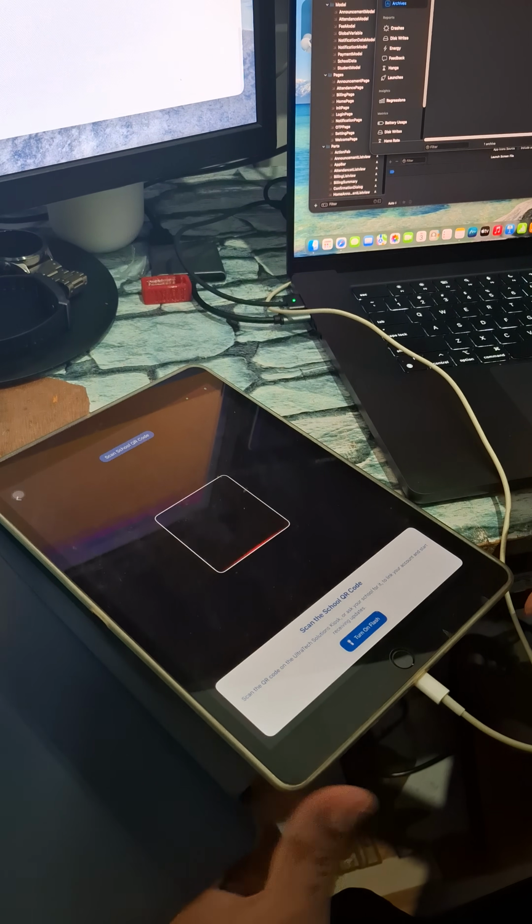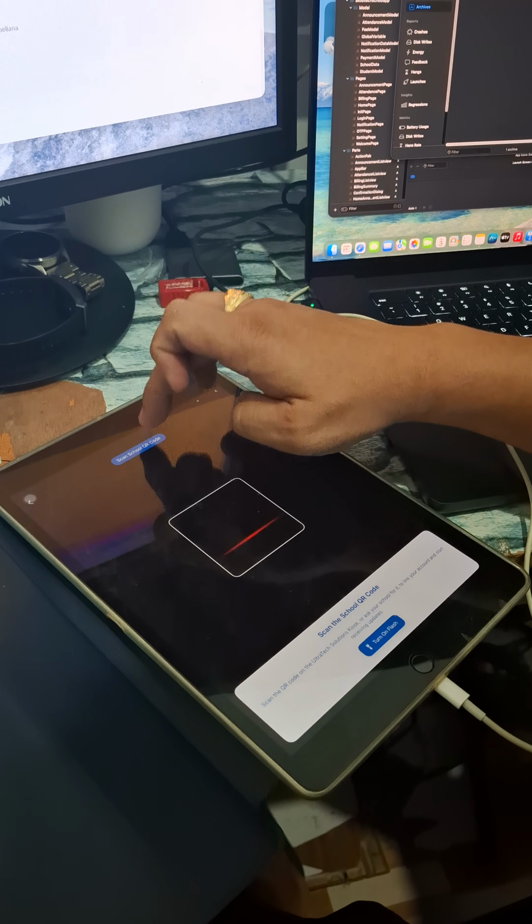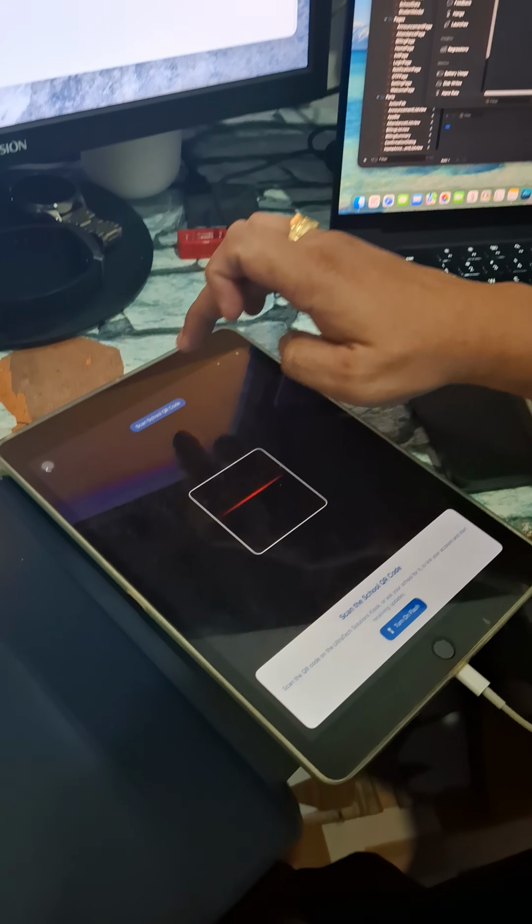And also, when you point out that this button is not working, this is not a button. Hoping you understand it, this is not a button.